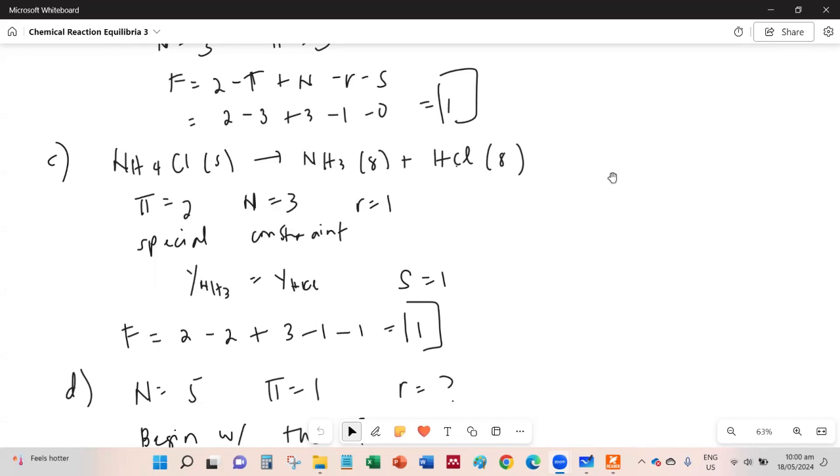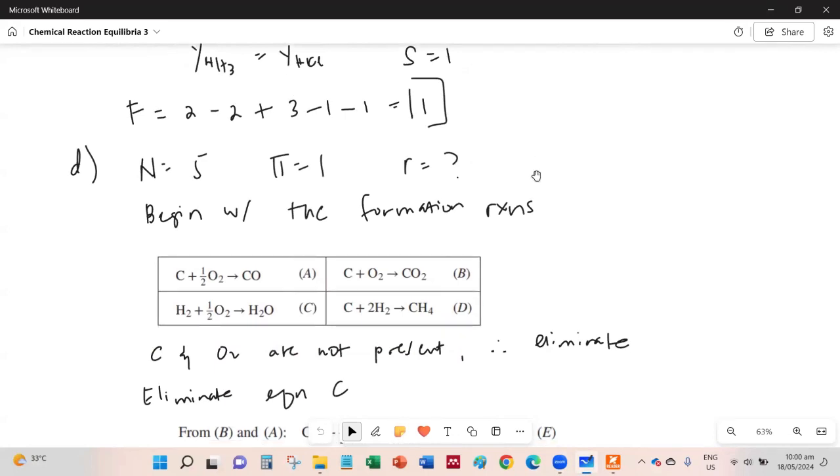But this time around, unlike the previous problem, we have a special constraint. And why is that? The decomposition of ammonium chloride into gaseous ammonia and hydrogen chloride means that the gas phase is equimolar ammonia and hydrogen chloride. So therefore, there's a special equation: they should be equal. And we have one special constraint. And we input that into our formula for the degrees of freedom, and we have degrees of freedom equal to 1.